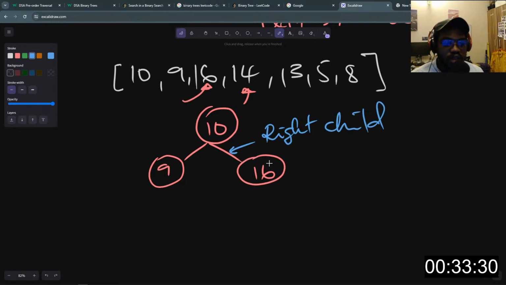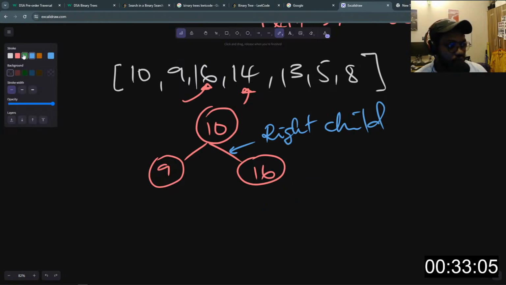Now we also need to make the same comparison to know whether the current value we want to insert, in this case 14, should be the right child or the left child of this node here, in this case 16. So 16 will have, I'll just trace two lines to represent the child nodes.